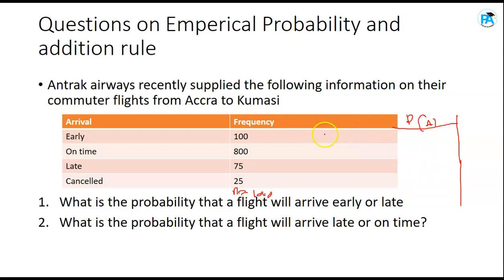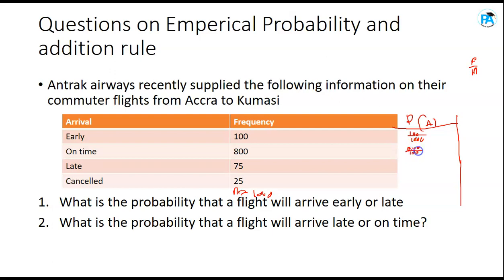Now, to know the probability of those who come early, the probability that the flight will be early, according to the empirical view, the formula should be frequency over n, where n means the sigma f, total frequency. So it should be the number of early over total frequency, over 1000. You get it? Then on time will also be 800 over 1000. That's how they find it. It's just the frequency over total frequency.